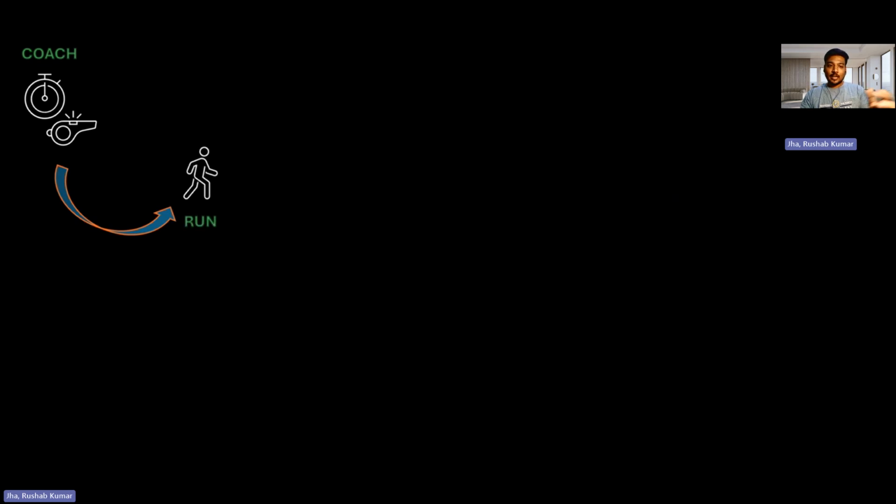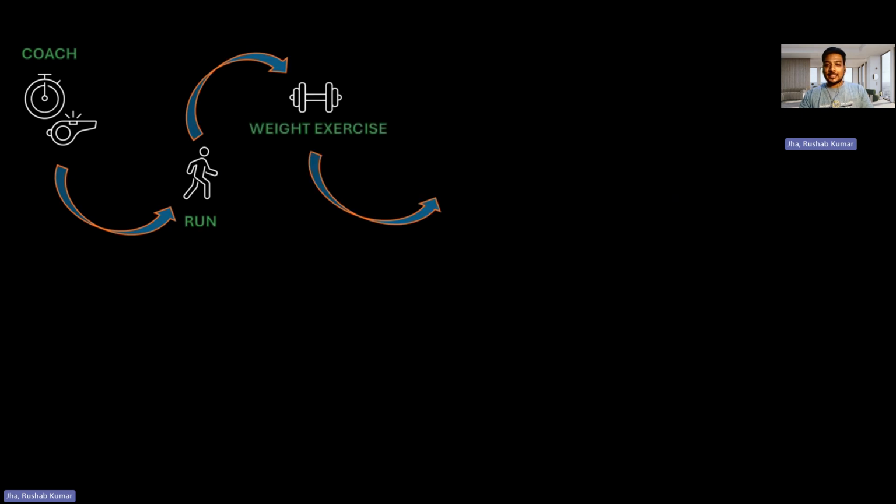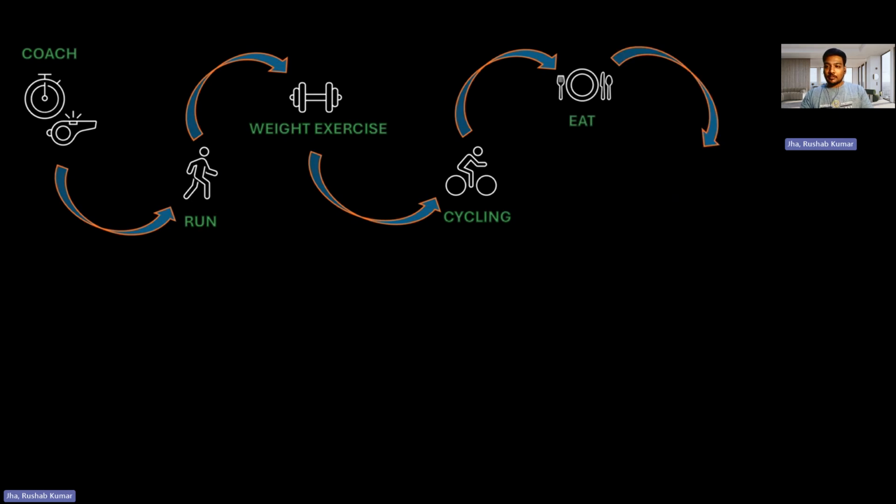For example, depending upon the height and body weight, they ask the person to get into physical activities like running, and probably weight exercises along the way. As time progresses, they ask them to go for more hyper athletic kinds of workouts like cycling, obviously keeping the eating on point, taking a lot of rest, and then repeating the entire process again to get the best results.